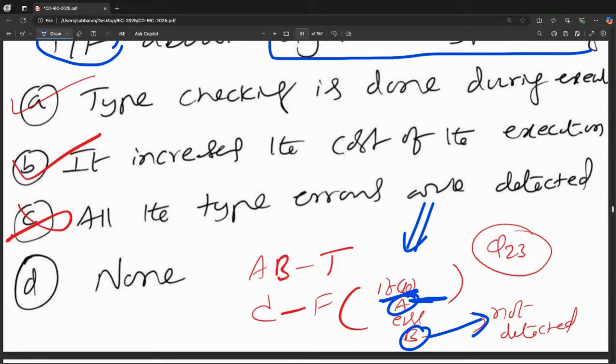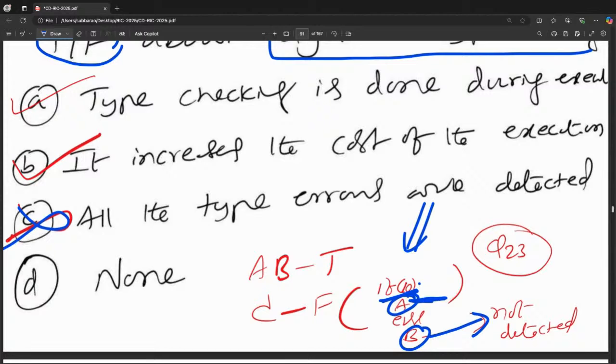But it never comes to B. He is saying all type errors are detected. No, that is wrong.